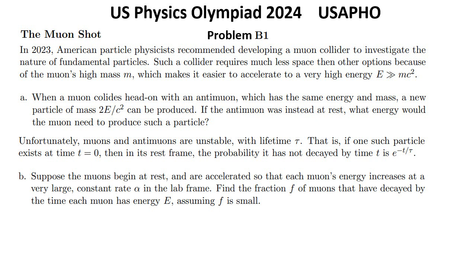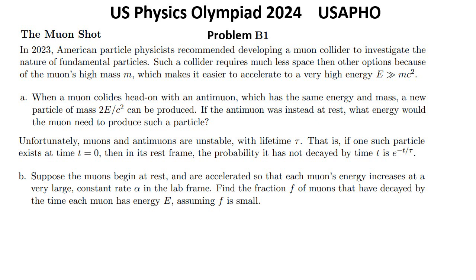Unfortunately, muons and antimuons are unstable, with lifetime tau. That is, if one such particle exists at time t equals 0, then in its rest frame, the probability it has not decayed by time t is e to the power negative t over tau.